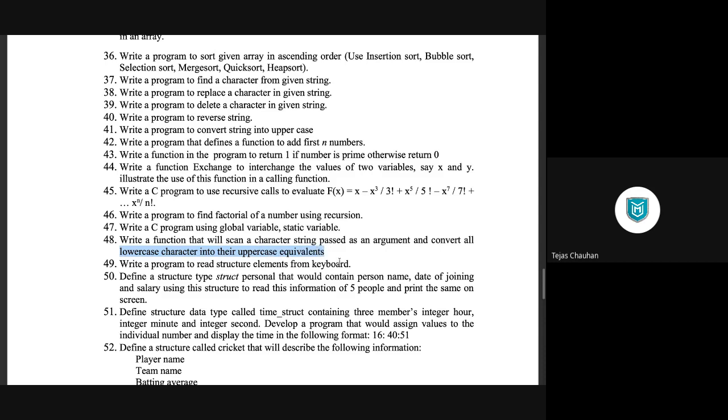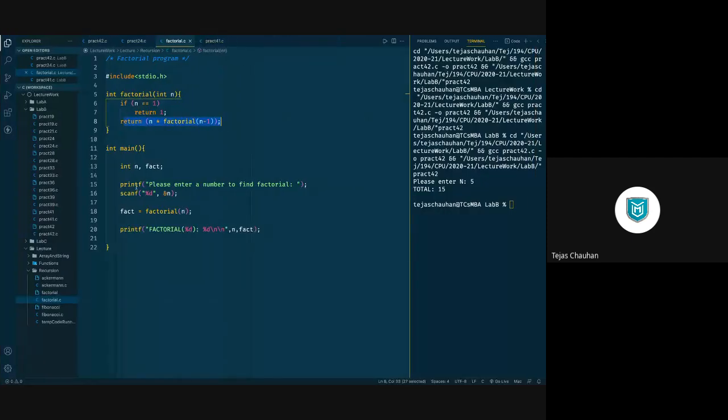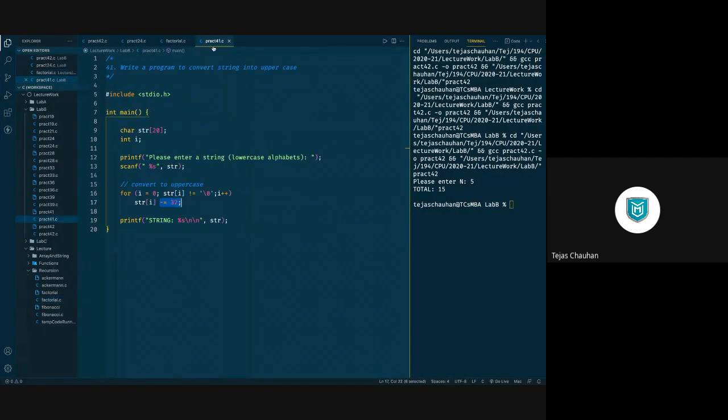Well, the same program we have done here, converting a string to uppercase. So what you'll do is, from that practical number 41, आप ये for loop उठा के function के अंदर रख दोगे. That's it, and you are done.